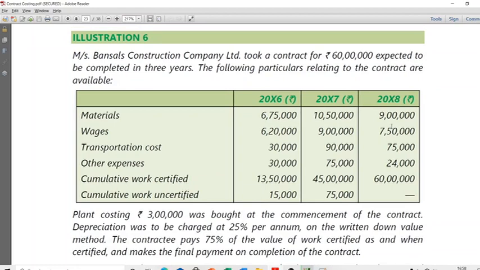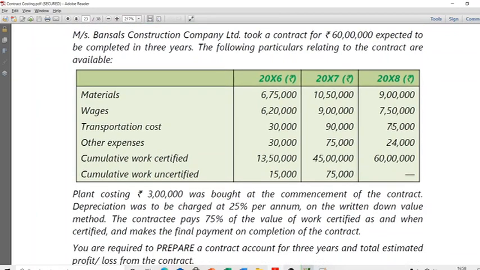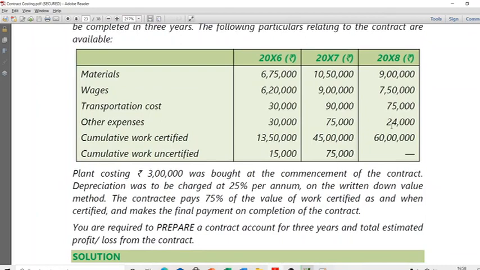Bunsel's Construction Company Limited took a contract for 60 lakhs, expected to be completed in 3 years. The following particulars relating to the contract are available: for 2016, 17, 2018, materials, wages, transportation costs, other expenses, cumulative work certified, cumulative work uncertified, everything is given. The plant costing 3 lakhs was bought at the commencement of the contract.